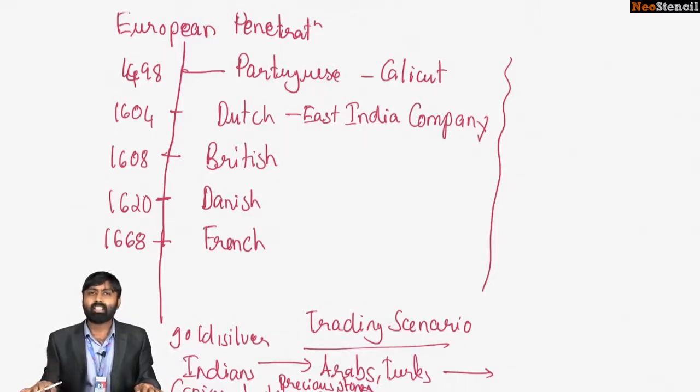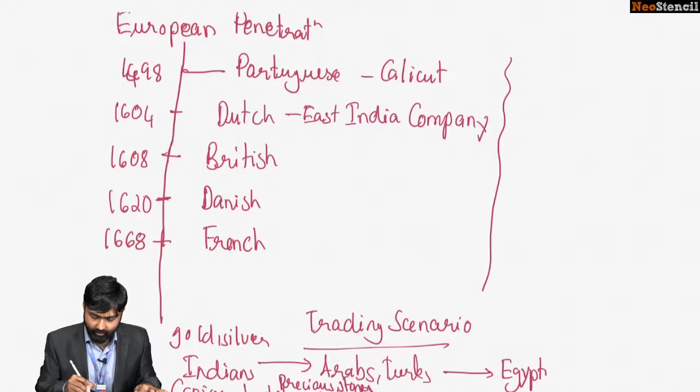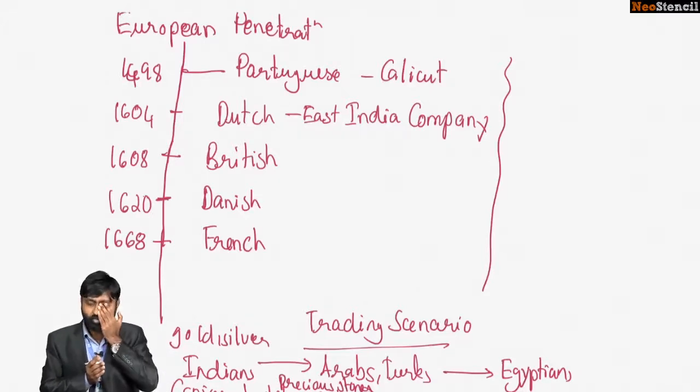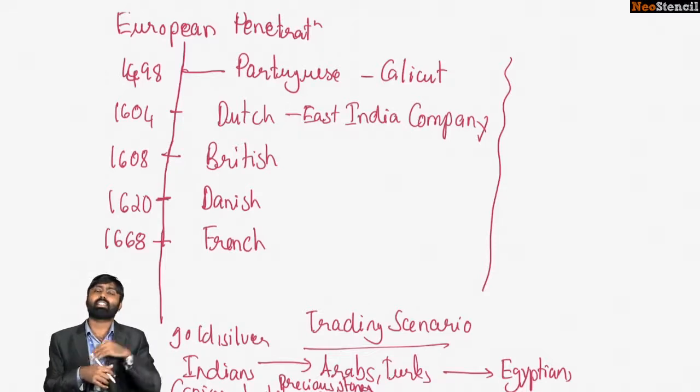Now, the Arabs and Turks took these goods and transacted with the Egyptians. Of course, the Egyptians are at the boundary or the juncture between Asia and Europe, so they are strategically very important. You must remember that if, for example, the Arabs acquired a set of goods from India for 4 ducats, ducat being an ancient Arab coin.